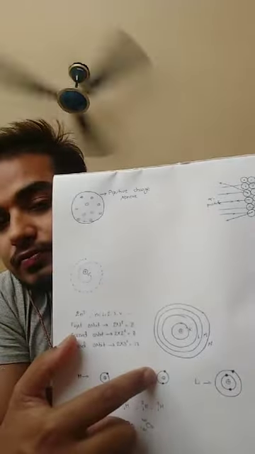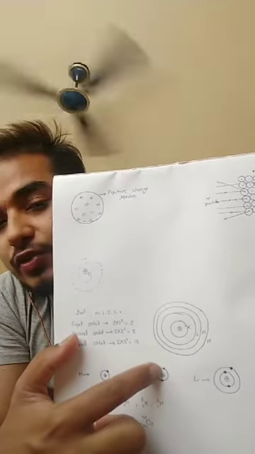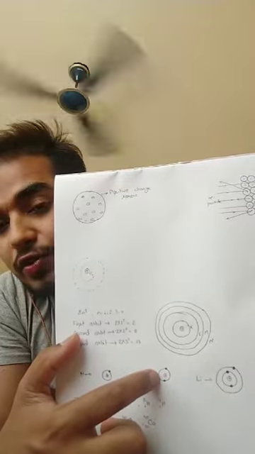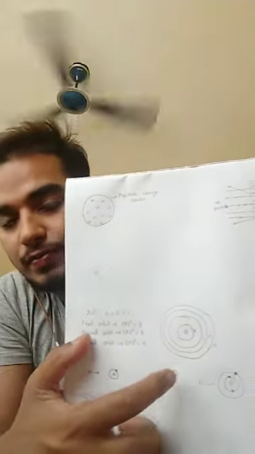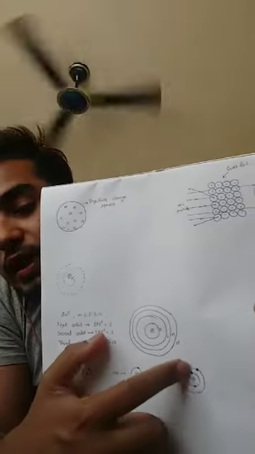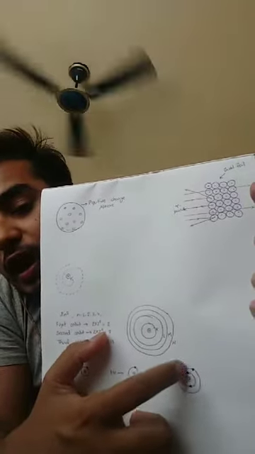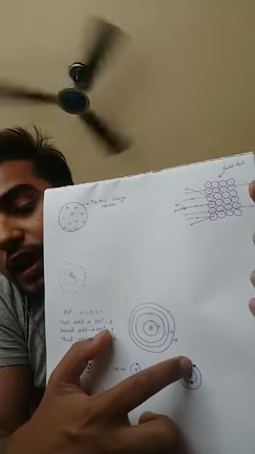In helium there are 2 electrons in the outermost shell, so the valence electrons of helium are 2. But in lithium there are 3 electrons, of which 2 are inner and 1 is the outermost electron. So in lithium, 1 is the valence electron.